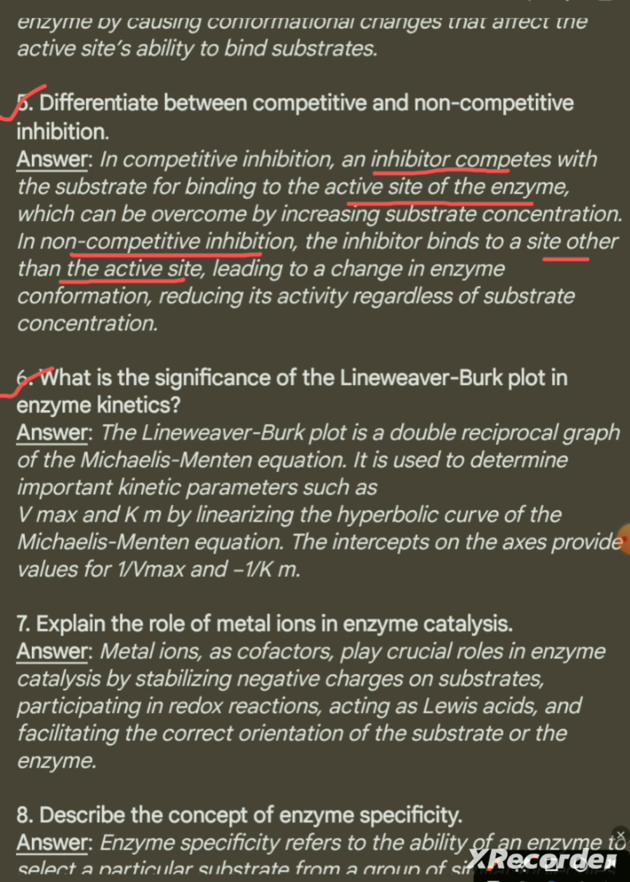Question number 6. What is the significance of the Lineweaver-Burk plot in enzyme kinetics? Answer. The Lineweaver-Burk plot is a double reciprocal graph of the Michaelis-Menten equation. It is used to determine important kinetic parameters such as Vmax and Km by linearizing the hyperbolic curve of the Michaelis-Menten equation. The intercepts on the axis provide values for 1 upon Vmax and negative 1 upon Km.